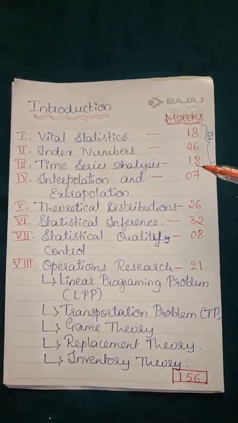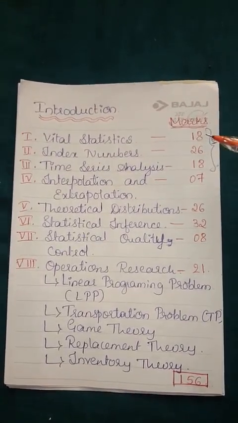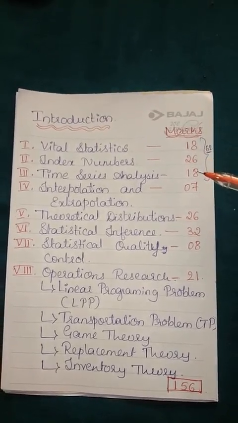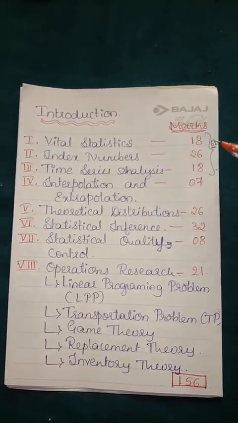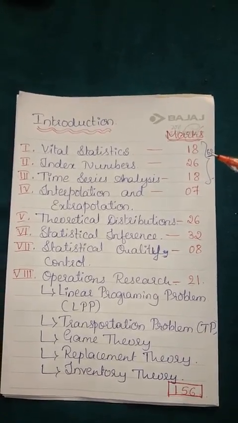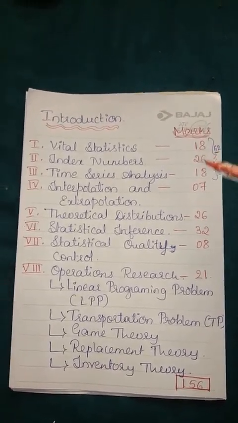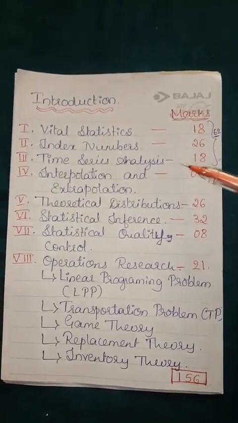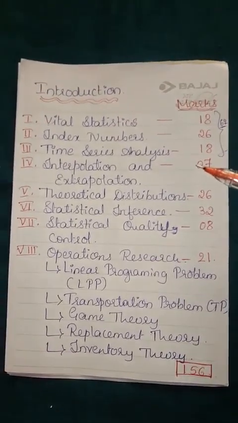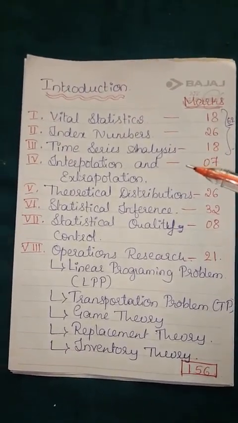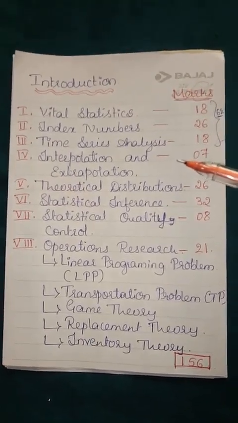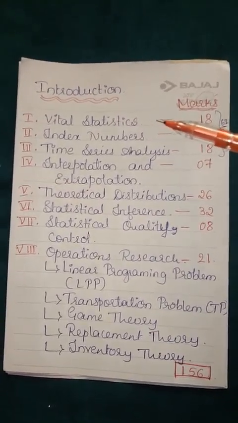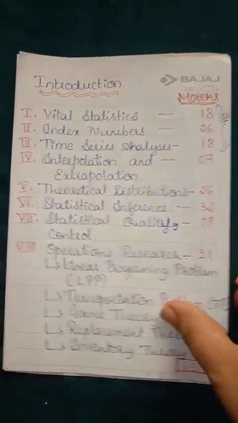First three chapters, if you see, it is first chapter 18 marks, second chapter 26 marks, third chapter again 18 marks. So if you add these three, it is of 62 marks. Total is 62. So by this you can see this, if you read these three, that will be very helpful for you, and also these three chapters are very easy. Okay, and interpolation extrapolation also you have studied for the first PUC, and here you are going to study two methods, and also they are easy. Okay, today I am going to start with the first concept, that is vital statistics.